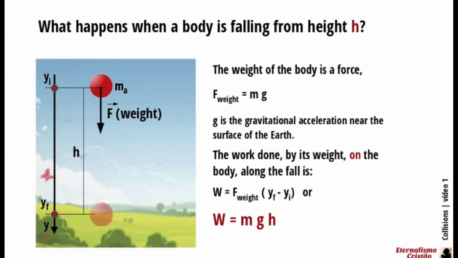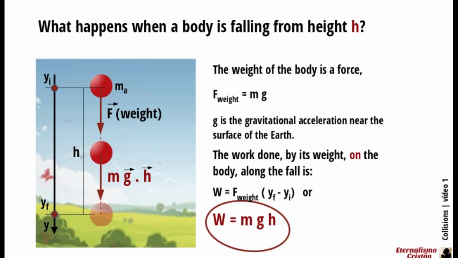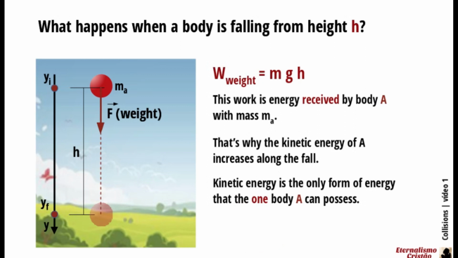What happens when a body is falling from height h? The weight of the body is a force. g is the gravitational acceleration, near the surface of the Earth. The work done, by its own weight, on the body, along the fall, is equal to the product mgh. This work is energy received by body A, with mass m_A. That's why the kinetic energy of body A increases along the fall. Kinetic energy is the only form of energy that the one body A can possess.